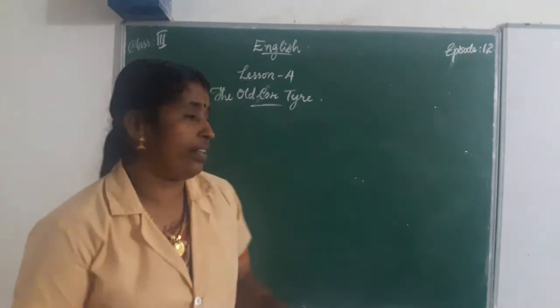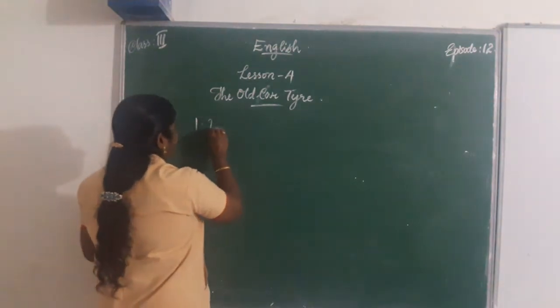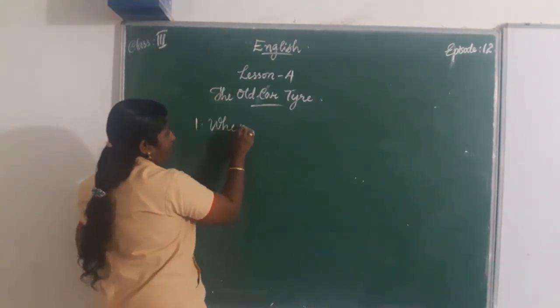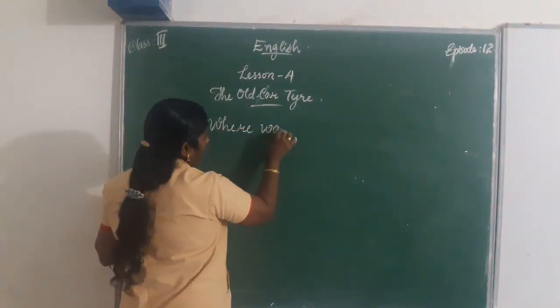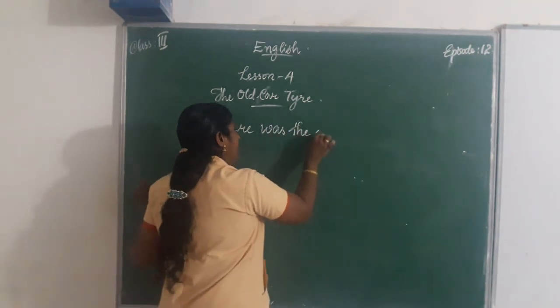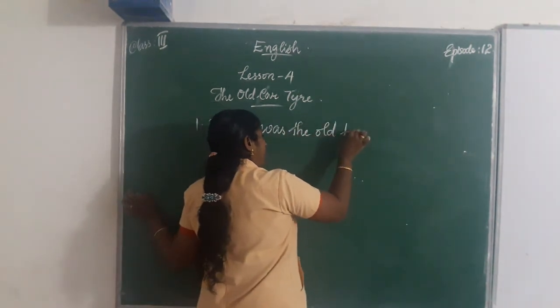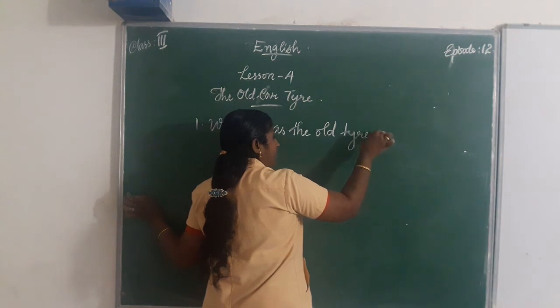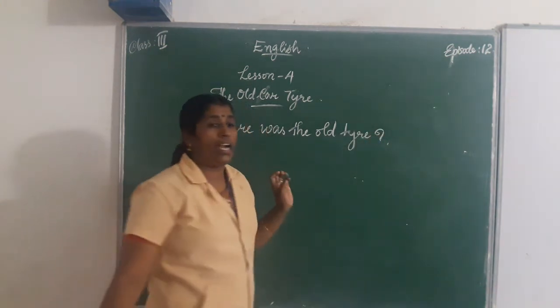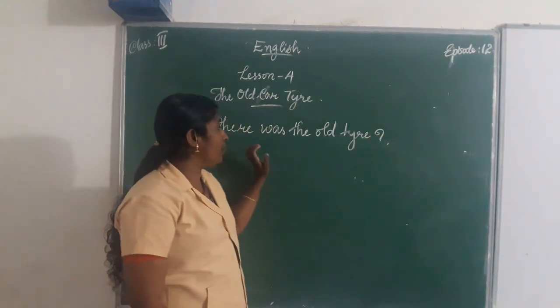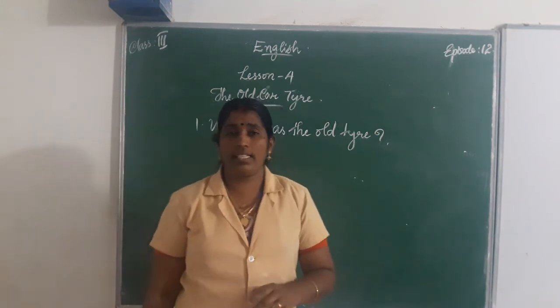Where was the old tire? Tire. Can you say the answer?